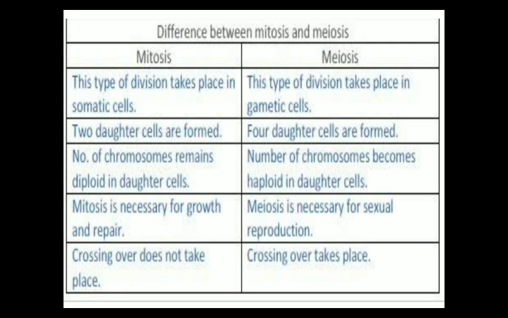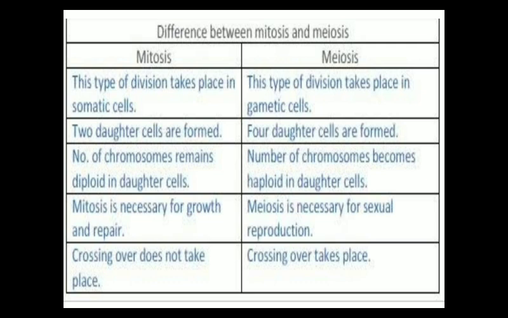But in meiosis, the number of chromosomes becomes haploid in the daughter cell. Whatever the number of chromosomes in the parent cell, in the daughter cell it gets reduced to half. A full set of chromosomes is known as diploid and a half set of chromosomes is known as haploid.